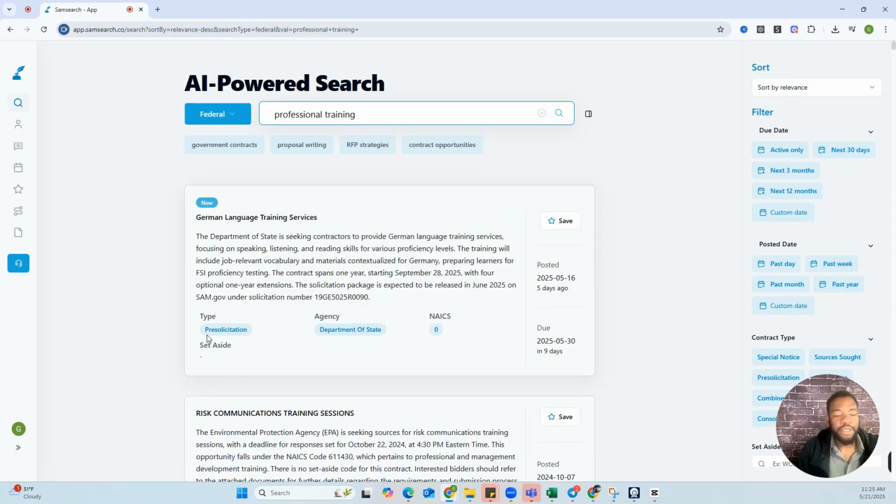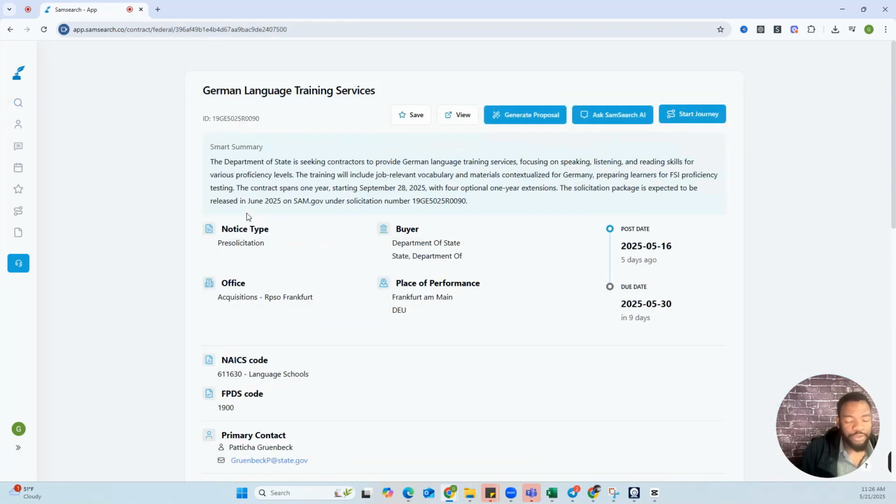German language training services. This is due in 9 days. The Department of State is seeking contractors to provide German language training services focusing on speaking, listening, and reading skills for various proficiency levels. The training will include job-relevant vocabulary and material contextualized for Germany, preparing learners for the FSI proficiency test. The contract spans 1 year, starting September 28th, 2025, with 4 optional 1-year extensions. This sounds pretty cool for anyone who's a German instructor.